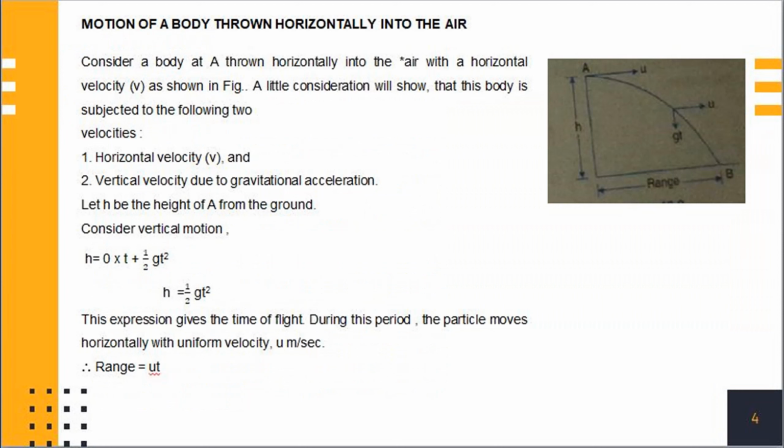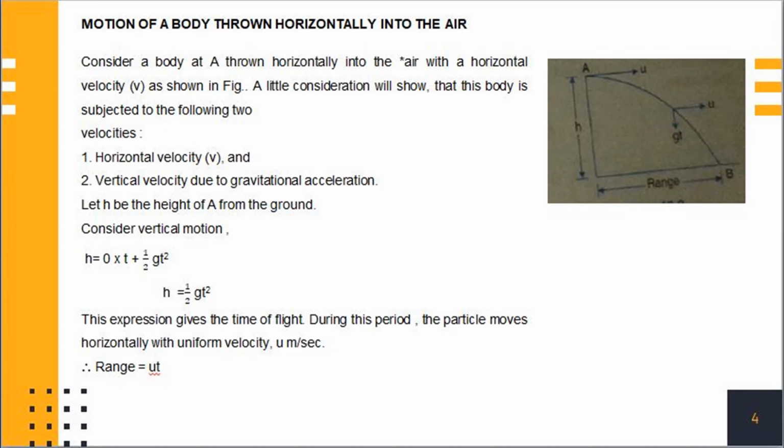Motion of a body projected horizontally. Consider a particle thrown horizontally from point A with a velocity of u meter per second as shown in figure. At any instant, the particle is subjected to two motions. Number 1, horizontal motion with constant velocity of u meter per second. Number 2, vertical motion with the initial velocity 0 and moving with the acceleration due to gravity g.